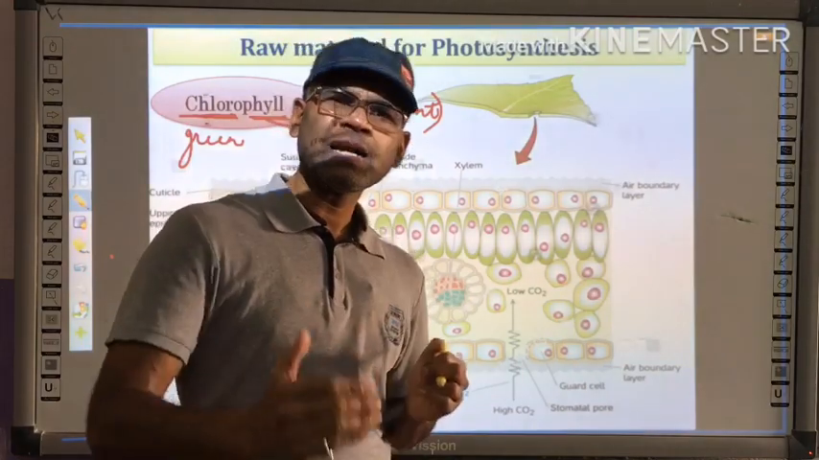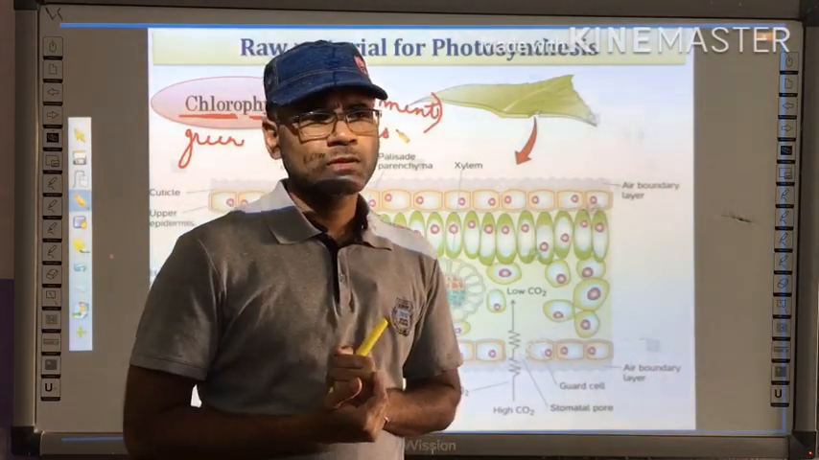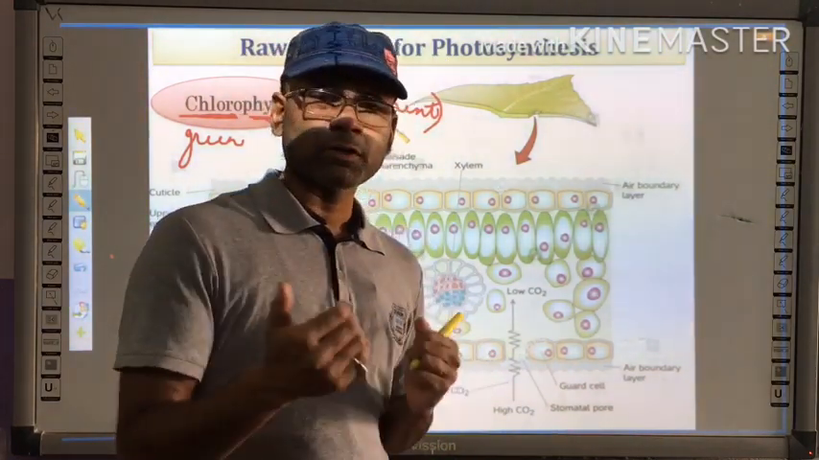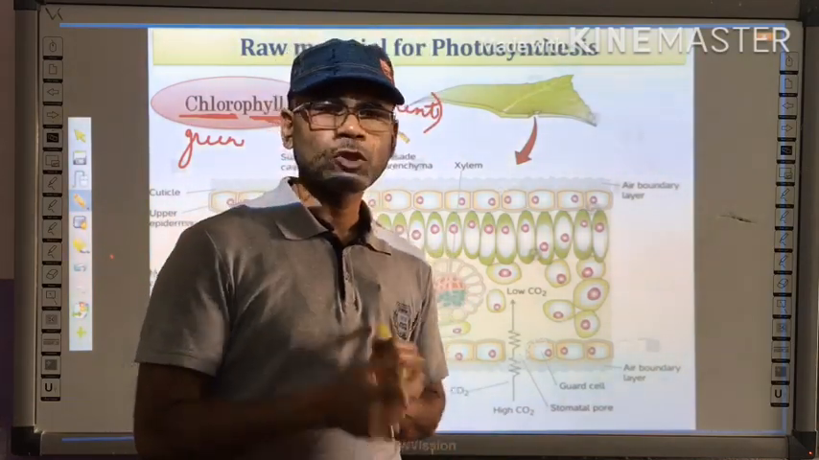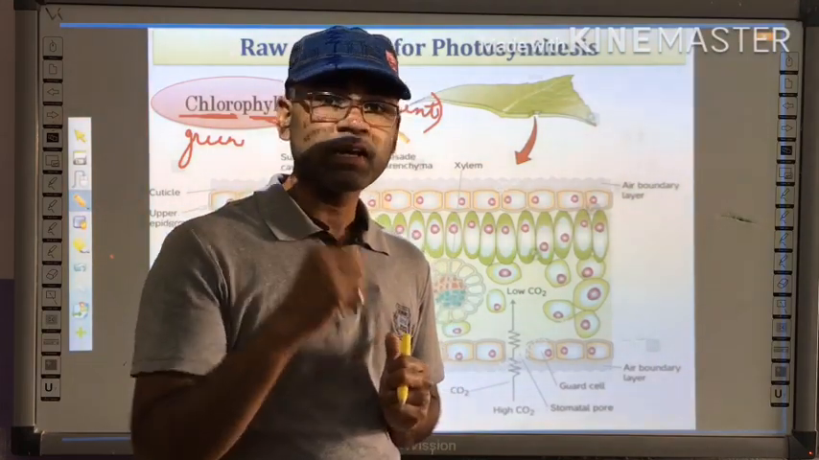Besides chlorophyll, there are some other pigments also which perform the process of photosynthesis. Suppose carotenes are there. If you talk about carrot, it is red in color.